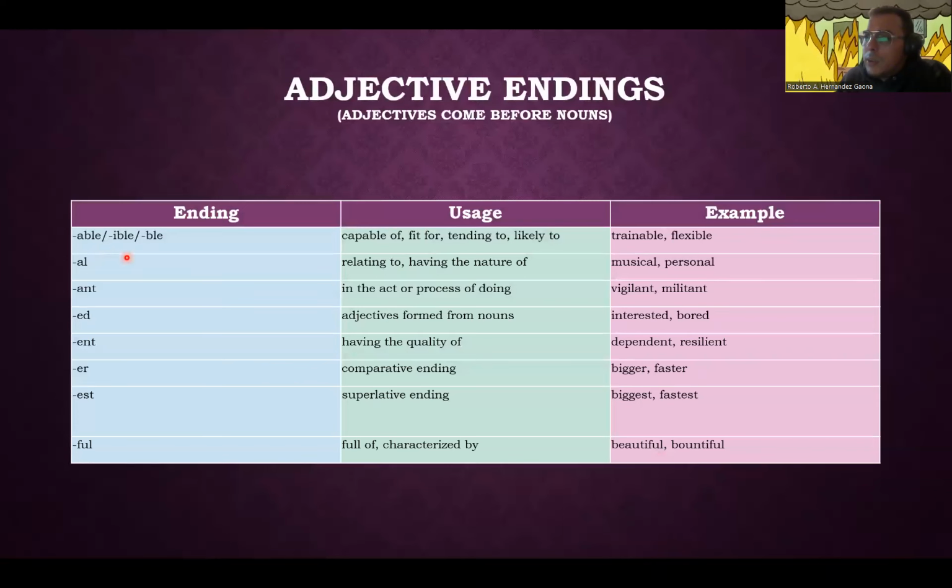We also have another one, which is able, and ble. And we have capable of, and we have trainable. Something that can be trained, right? Trainable. It comes from the word train. Trainable. You guys can do this a lot. Okay, this is the adjective and their endings usage.